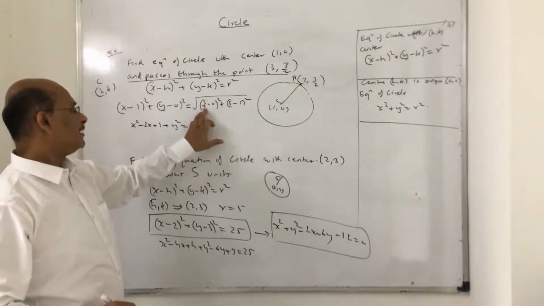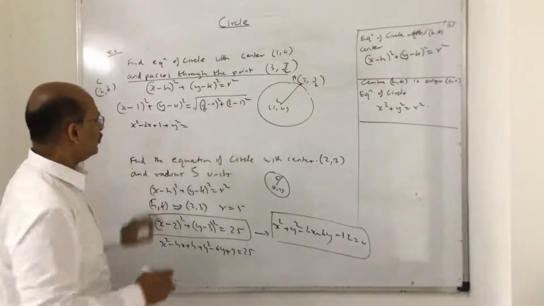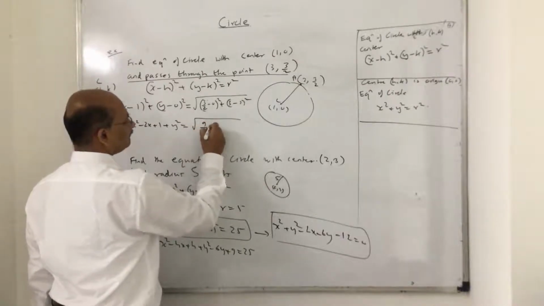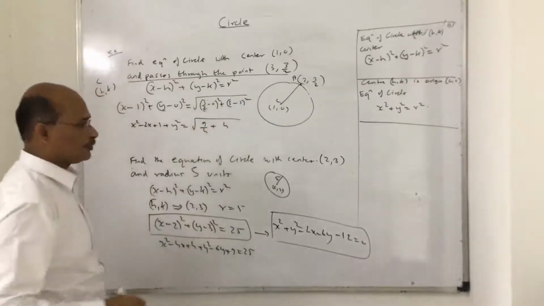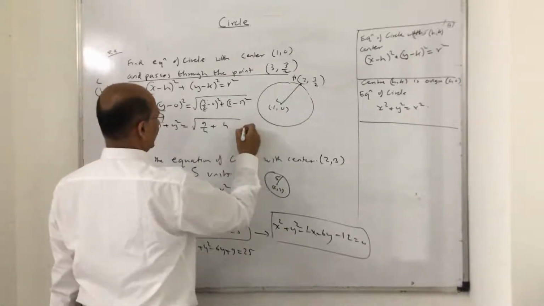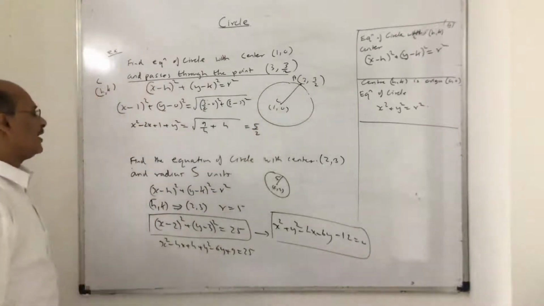This will become 9 by 4, square root of 9 upon 4 plus 4. So what is this? 4 plus 16 plus 9 is 25, so 5 upon 2. My job is over, so 5 upon 2.